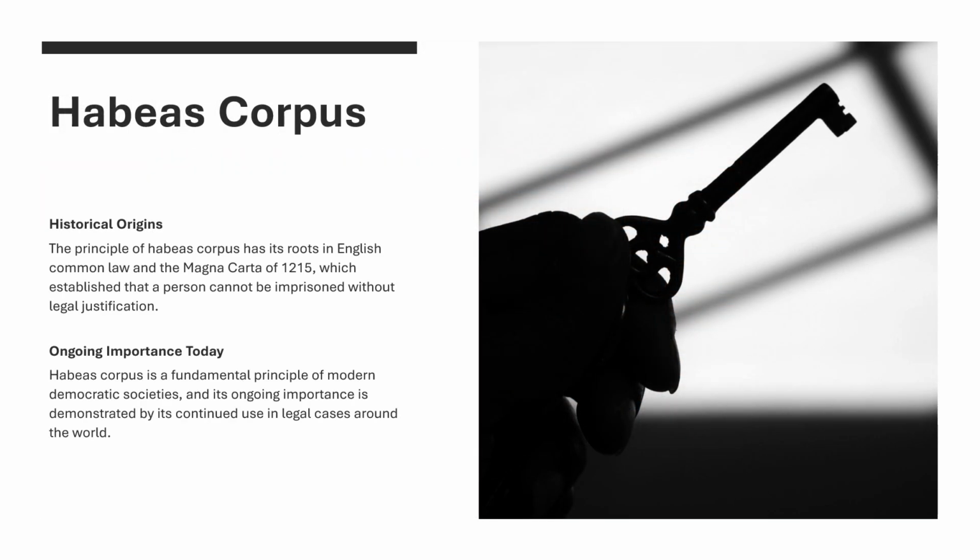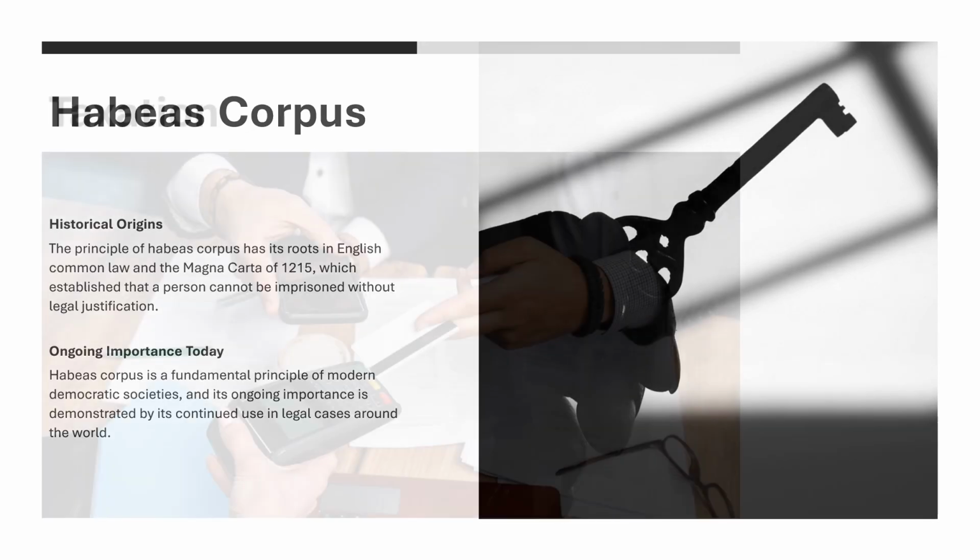Habeas corpus. Historical origins. The principle of habeas corpus has its roots in English common law and the Magna Carta of 1215, which established that a person cannot be imprisoned without legal justification. Ongoing importance today. Habeas corpus is a fundamental principle of modern democratic societies, and its ongoing importance is demonstrated by its continued use in legal cases around the world.